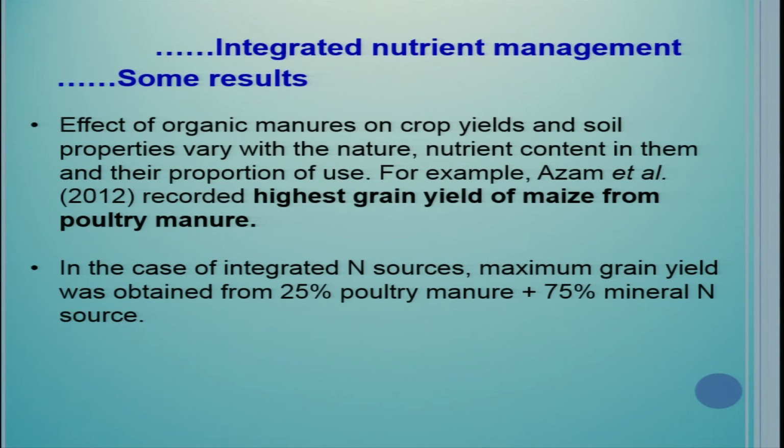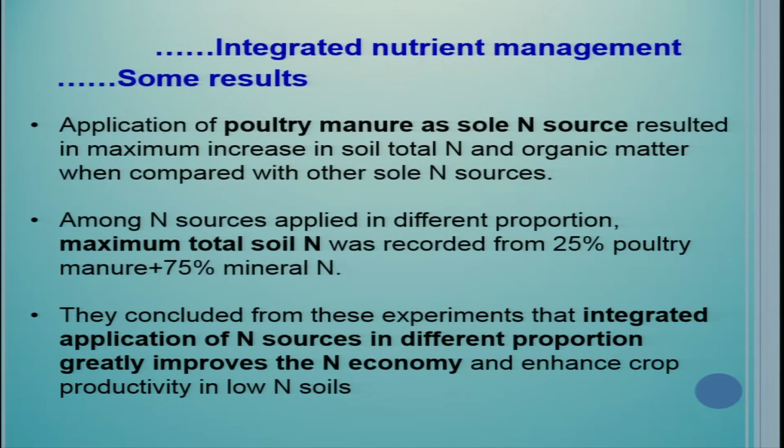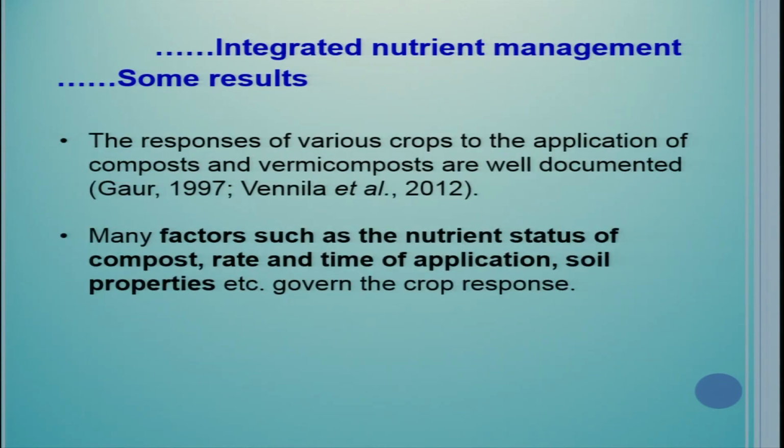The effect of organic manures on crop yields and soil properties varies with the nature, nutrient content in them and their mode of use. Ajam et al. recorded the highest grain yield of maize from poultry manure. In the case of INM, maximum grain yield was obtained from 25% poultry manure plus 75% mineral source. Application of poultry manure as a soil nitrogen source resulted in maximum increase in soil total nitrogen and organic matter when compared with other soil nitrogen sources.